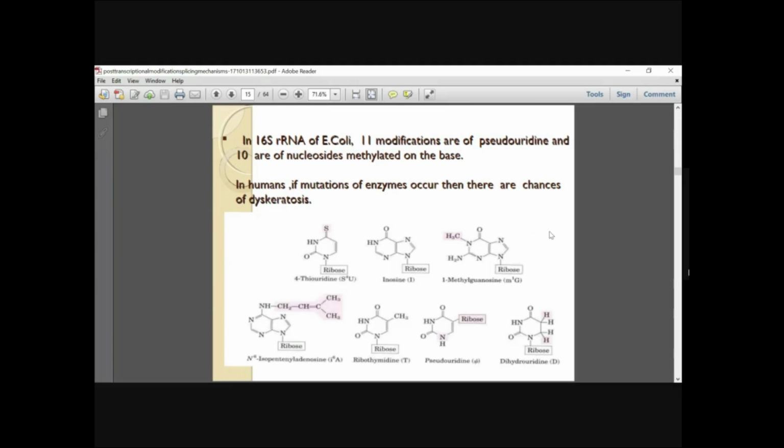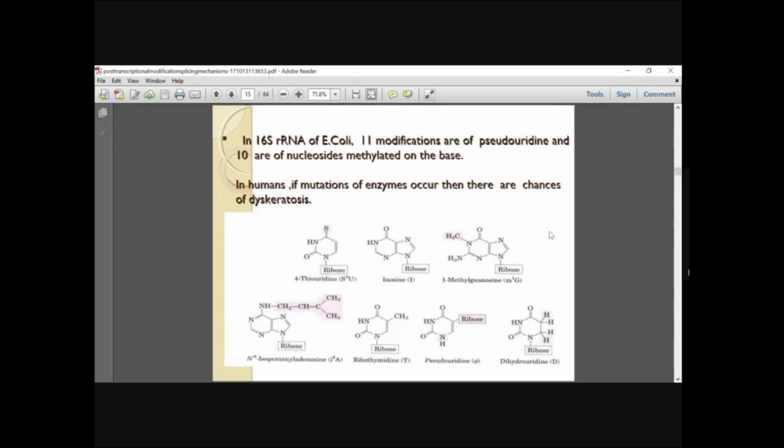In the case of methylation, guanosine is methylated to 1-methylguanosine, and likewise several other bases. Thymine is modified to ribothymidine, and uracil is also modified similarly. You should remember that pseudouridine and nucleoside methylation on the bases are the most commonly seen.